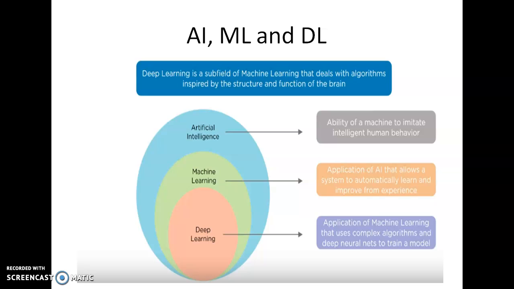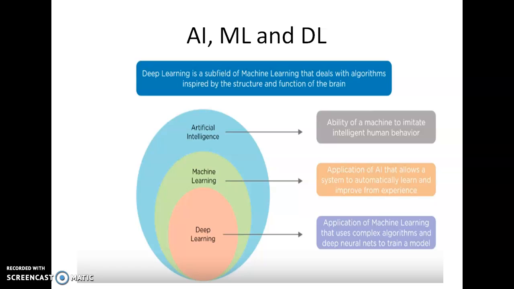Now we come to machine learning. Machine learning is a subset of artificial intelligence. It is a technique of passing data, learning from that data and then applying what is learned to make decisions. Whenever you are discussing any machine learning problems or algorithms, they are always based on sample data. These algorithms extract features from the sample data, learn through those examples and apply that knowledge to solve different problems like classification, regression or prediction.